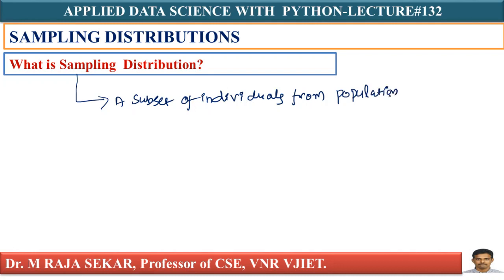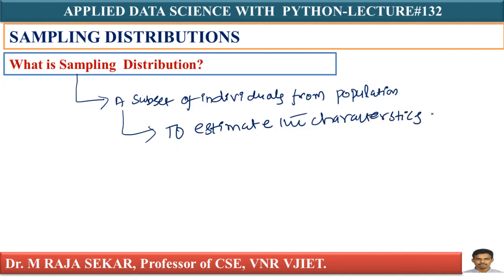Why do we need this subset of population? What is the intention? Intention is to estimate the characteristics of population. That is sampling. I have to estimate the characteristics of the population.